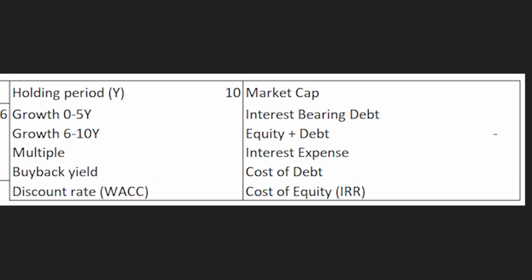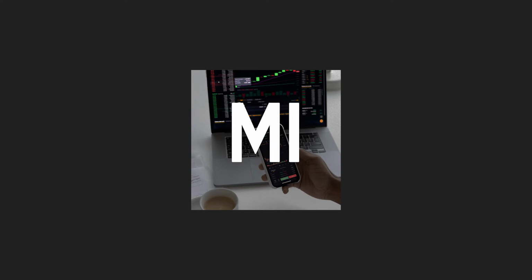To be able to value HP using this simple DCF, we have to first make a couple of assumptions. First, we have to assume HP's free cash flow growth rates for the next 5 years and for the 5 years following those 5 years. Then we have to assume HP's price to free cash flow multiple at the end of our holding period, so basically in 10 years. Finally, we have to assume HP's annual buyback yield over our holding period.